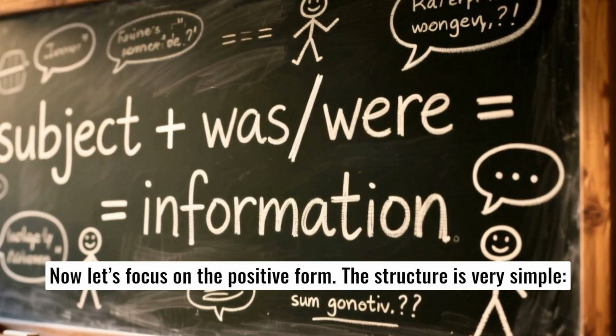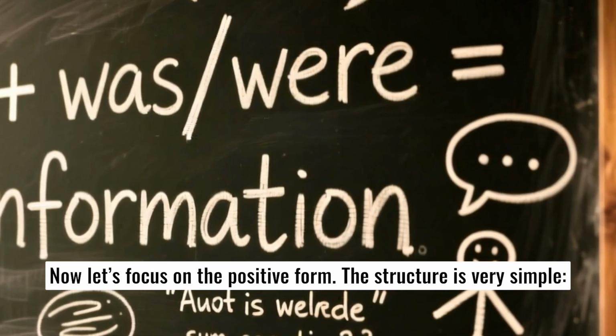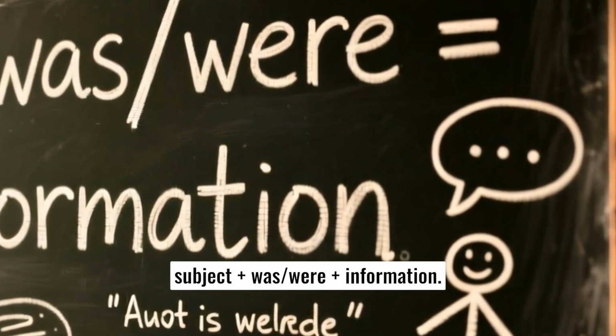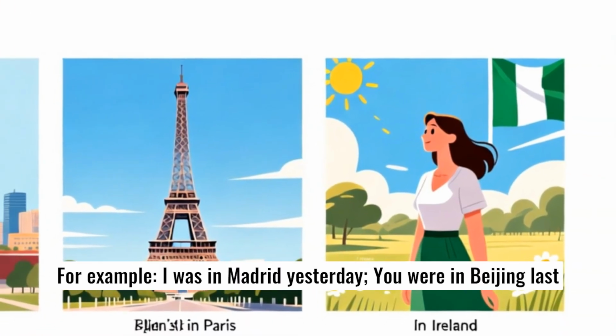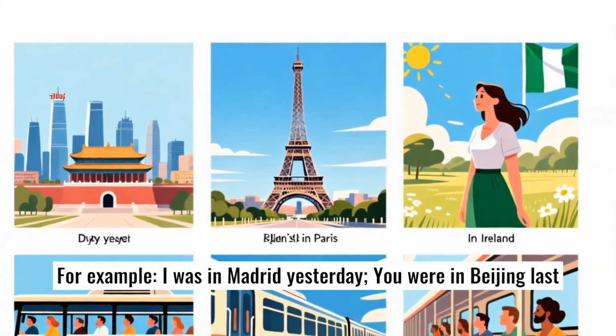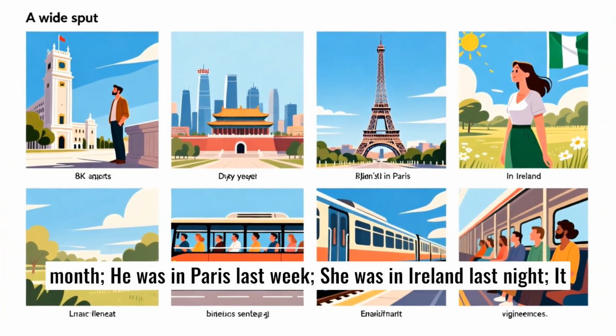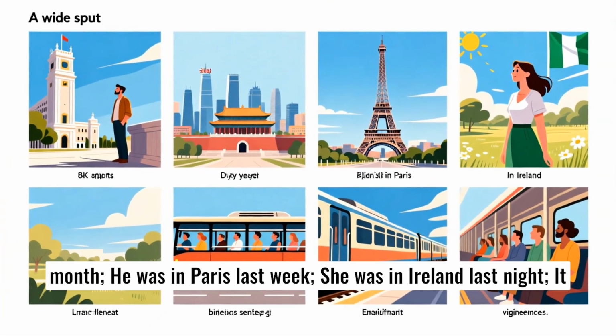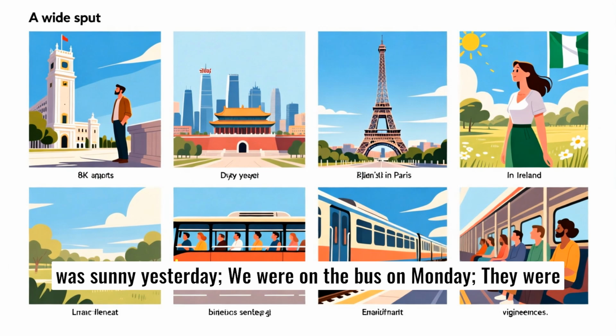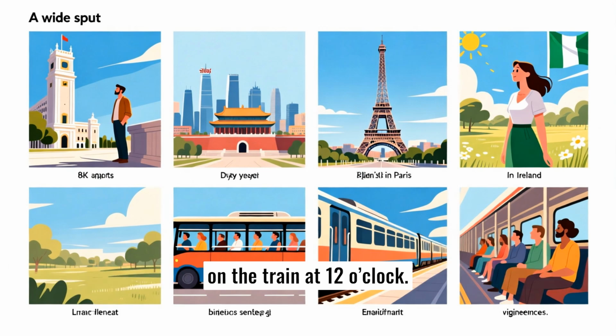Now let's focus on the positive form. The structure is very simple: subject plus was or were plus information. For example, I was in Madrid yesterday, you were in Beijing last month, he was in Paris last week, she was in Ireland last night, it was sunny yesterday, we were on the bus on Monday, they were on the train at 12 o'clock.